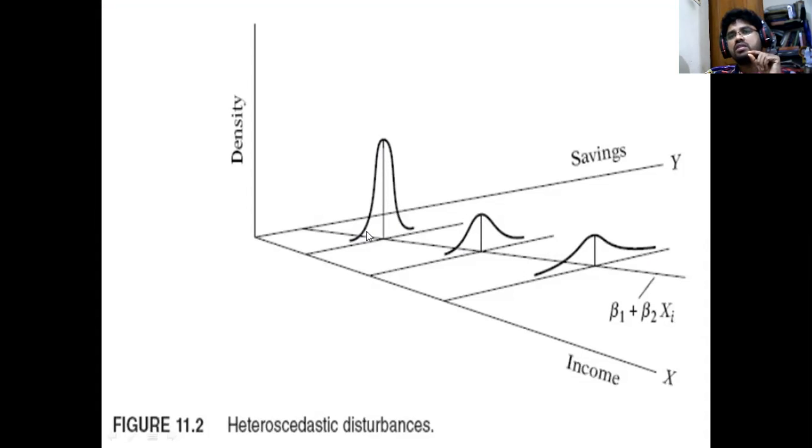Here it is a high peak, a normal distribution, which is platykurtic, right? When you observe these three diagrams, they are very different. Here the spread is very high, here the spread is less, and here the spread is very less.